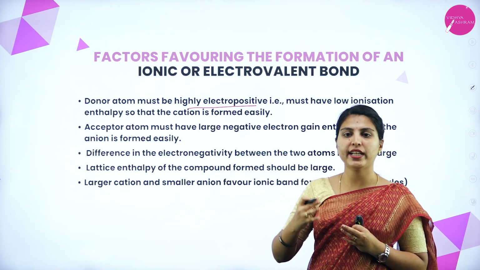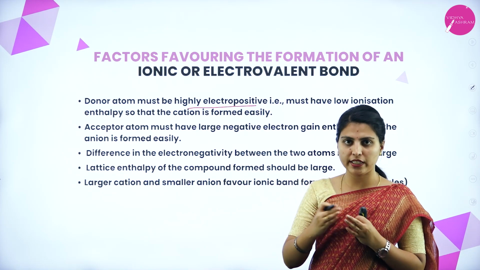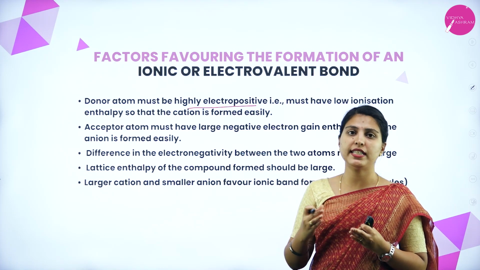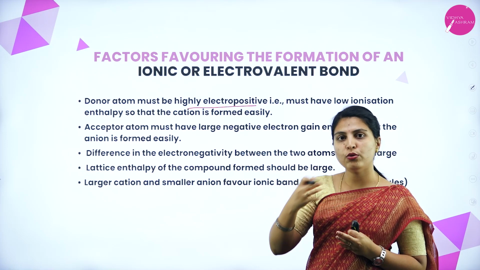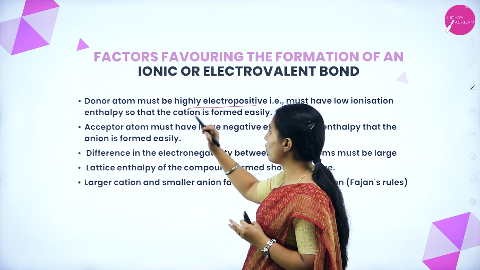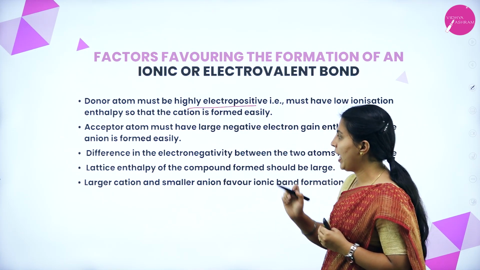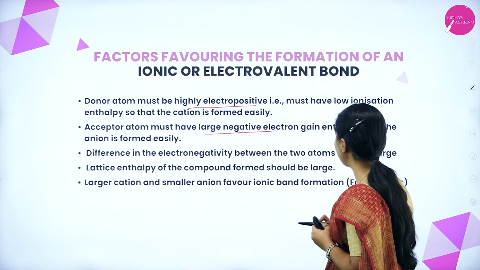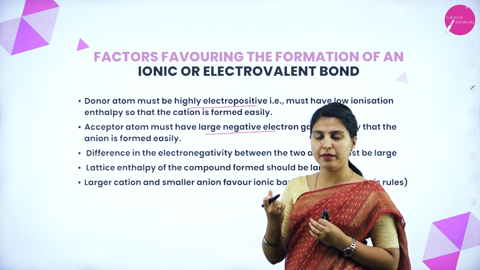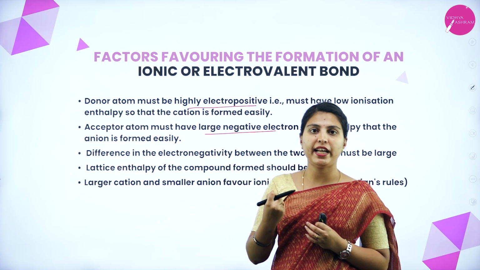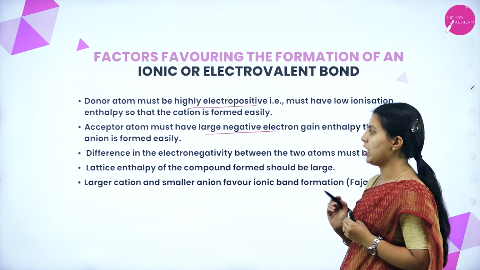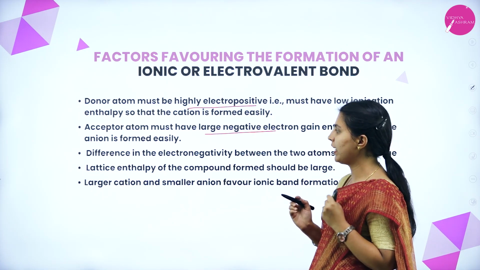Ionization enthalpy means the enthalpy used to break some molecule, to get it ionized. If the molecule has low ionization enthalpy, it can break easily. So it can lose its electron easily, and by that it can form a cation very fast. So that's why the donor atom must be highly electropositive. The acceptor atom must have a large negative electron gain enthalpy so that the anion is formed easily. The acceptor atom should accept the electron that it gets from the electropositive atom. That is called electron gain enthalpy, and the anion will form very fast and easily.